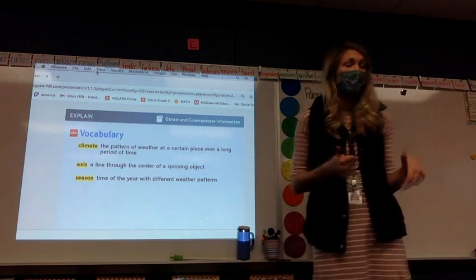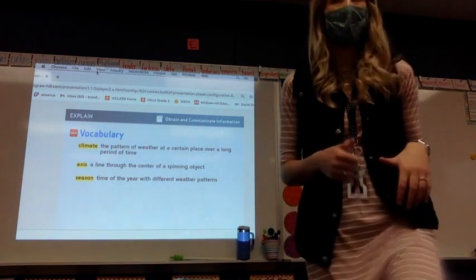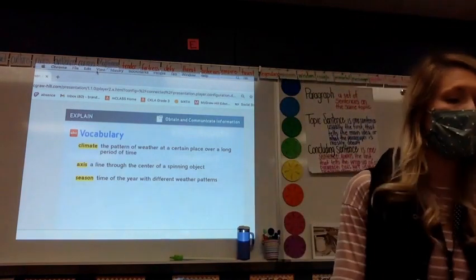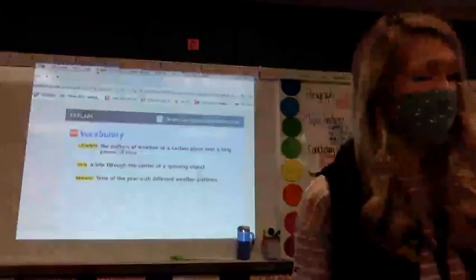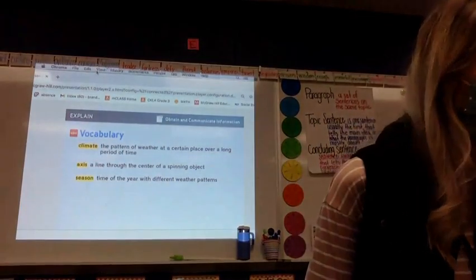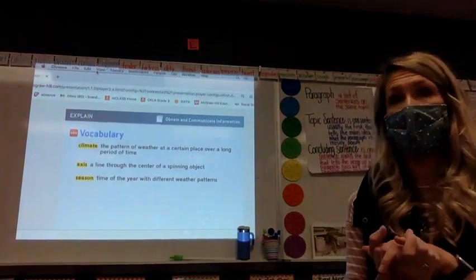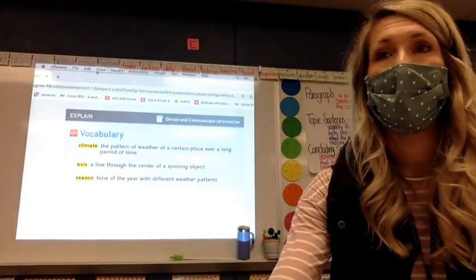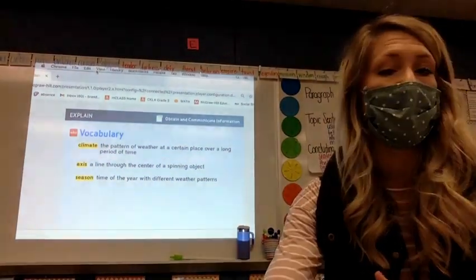Sound good? Perfect. We are going to need out our student activity books today for science. And when we get them open, we're going to open up to page 109. What page? 109. Perfect. Let's go ahead and get them out and go to page 109.